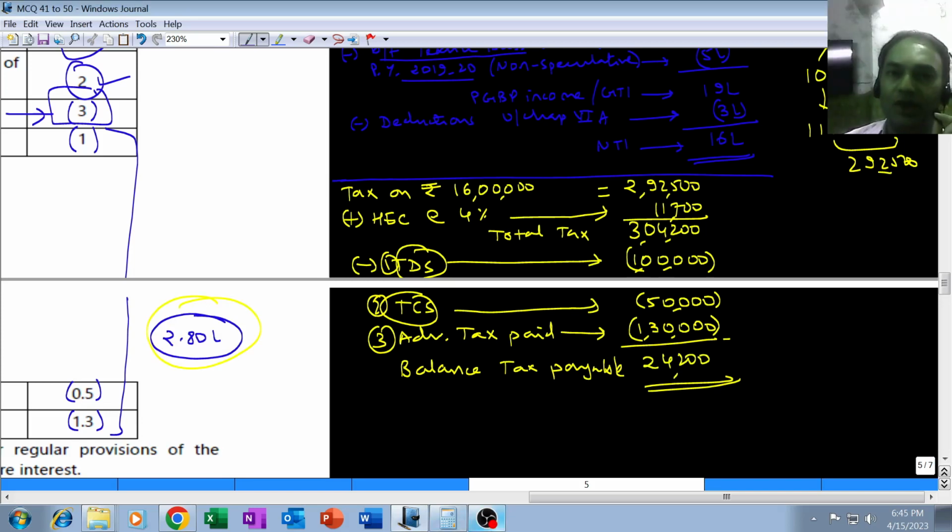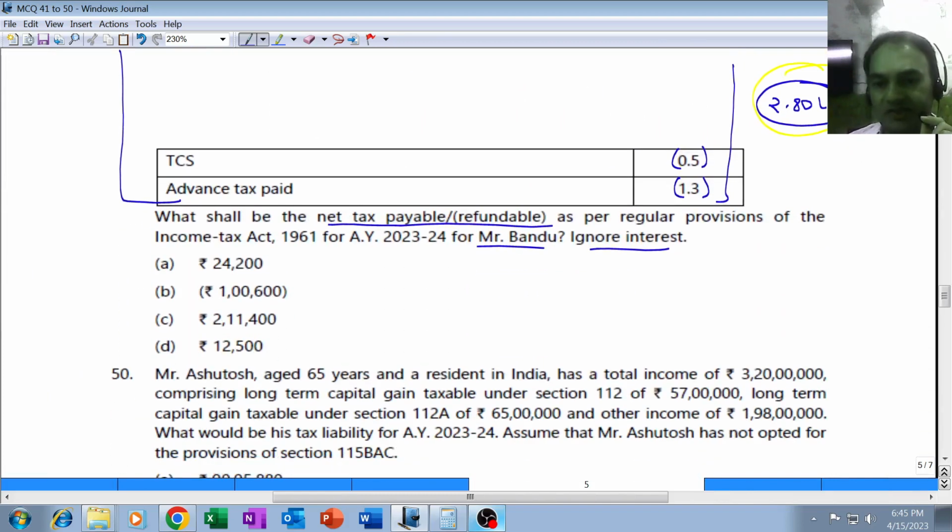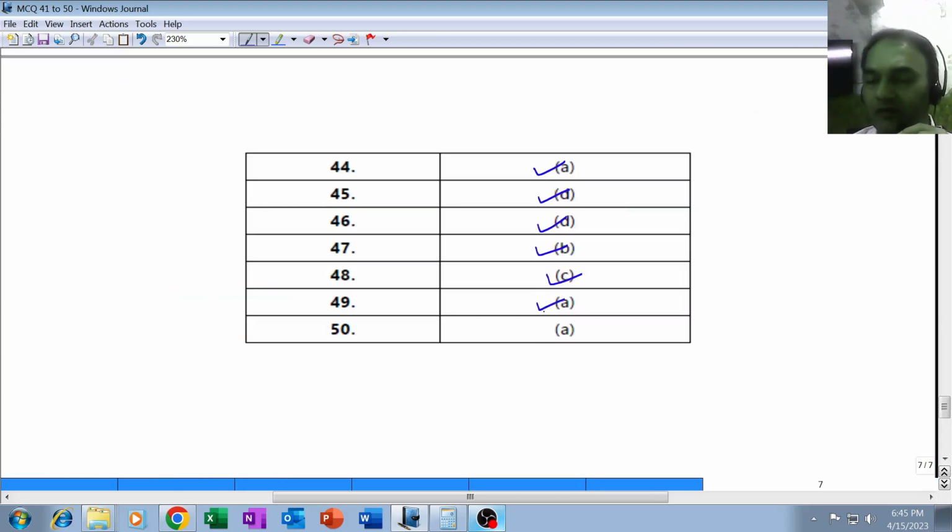So let's check whether 24,200 tax payable is one of the options or not. I hope you are clear with this. This is a simple question. Our answer is A, 24,200. Let's check what's Institute's answer. Institute's answer is also A, 24,200 tax payable. With that, this MCQ comes to an end. See you in the next video with the last MCQ, number 50.